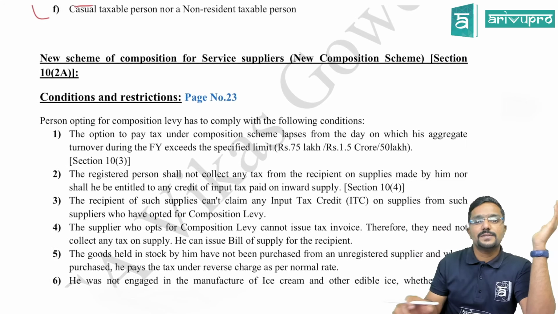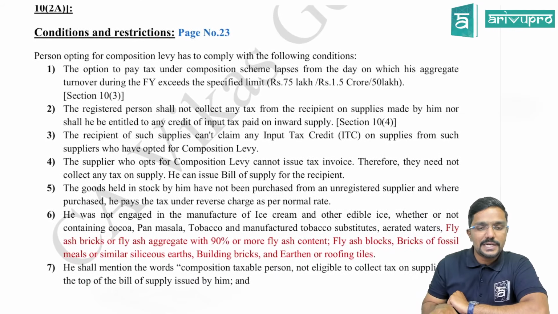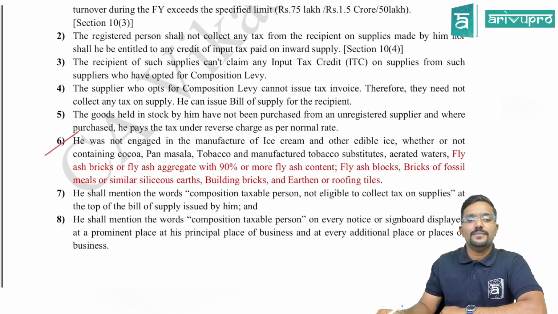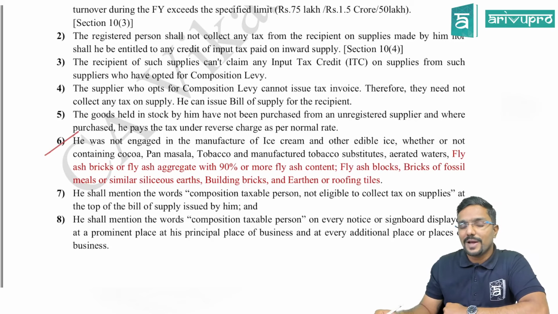Come to 10(2)A, that is the new composition scheme which is available for service suppliers. There in page number 23, conditions and restrictions is there. In that, sixth condition. So sixth condition will tell, if a person is engaged in the manufacture of ice cream, other edible oils, whether or not containing cocoa, pan masala, tobacco and manufactured tobacco substitutes, aerated water, fly ash bricks or fly ash aggregate with 90% or more fly ash content, fly ash blocks, bricks of fossil meals or similar siliceous earths, building bricks and earthen or roofing tiles.